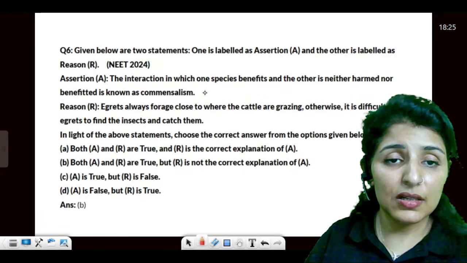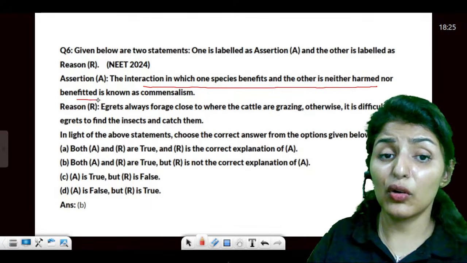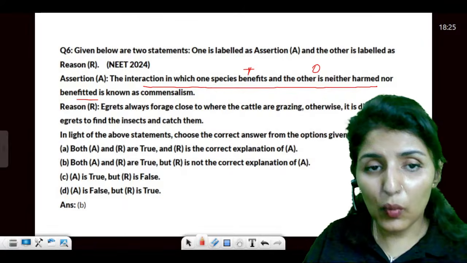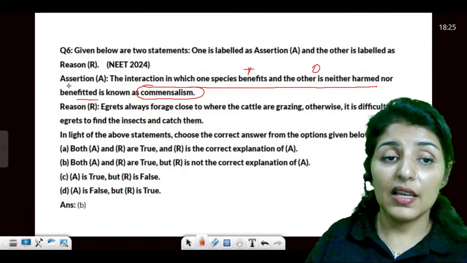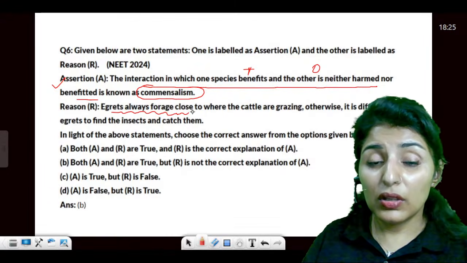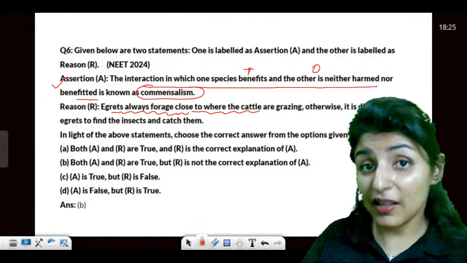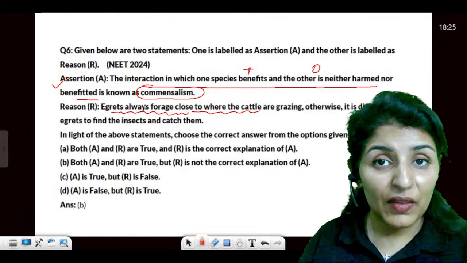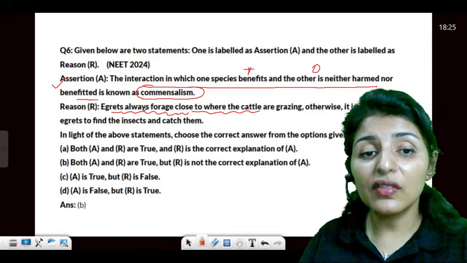One is a certain interaction in which one organism benefits, the other is neither harmed nor benefited. So one is benefited, the other remains unaffected. What kind of interaction can this be called? This is commensalism. Is this statement true? Yes. Egrets forage close to the cattle. We have already got this example, but in a different format. It was in the match the following. We have just solved this in the match the following. So take notice of these